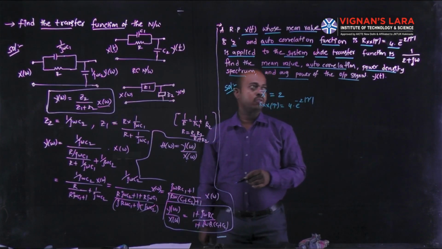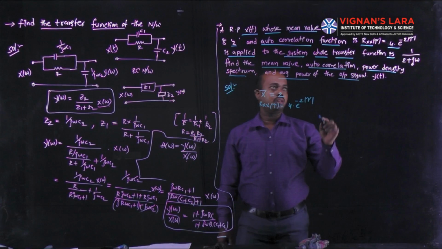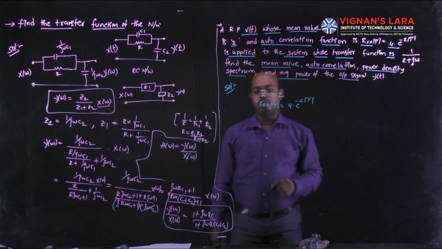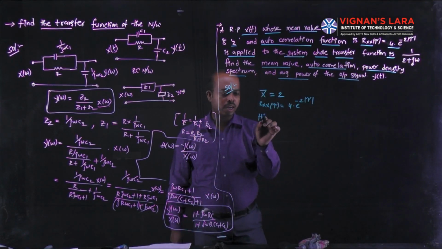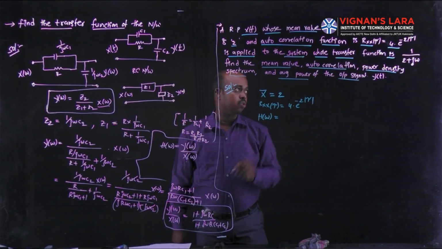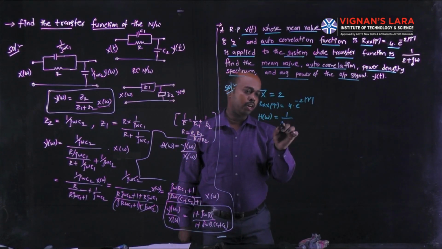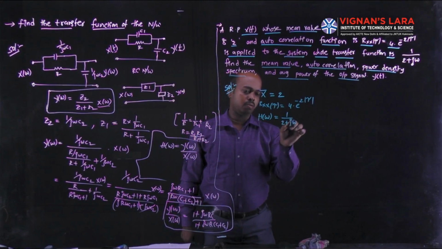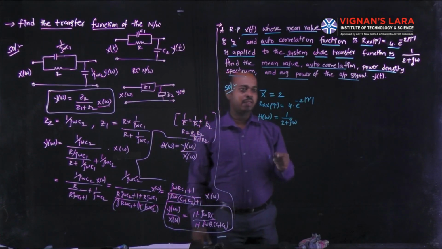The next value given is the transfer function of the system, H(omega) = 1 divided by (2 + j omega). This is the given data.